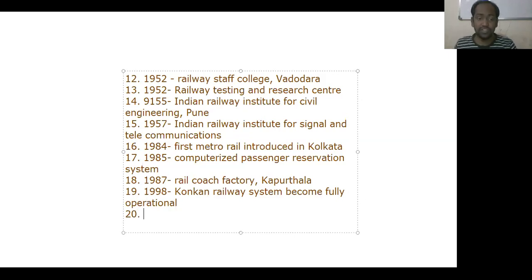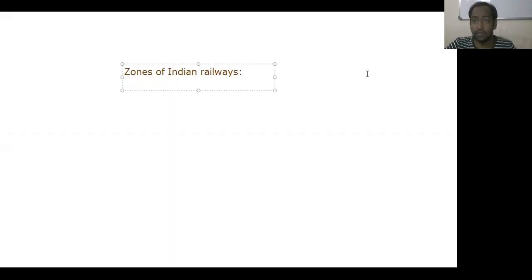And in the year 2003, Indian Railways were subdivided, it means divided into 16 zones. Okay, we will see. In the year 2003, Indian Railways were divided into 16 zones in total.